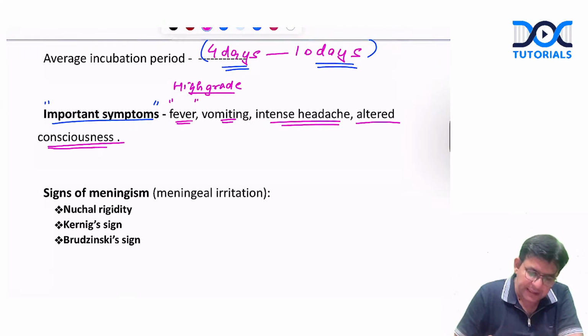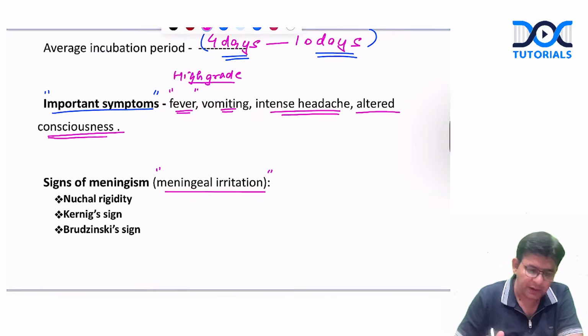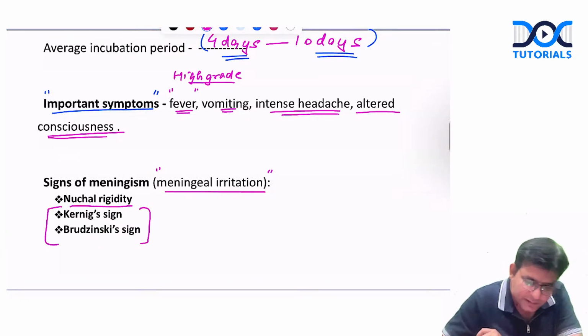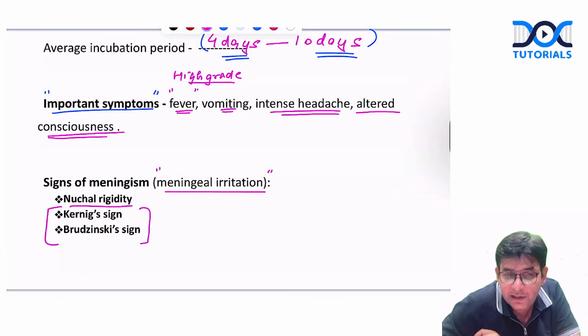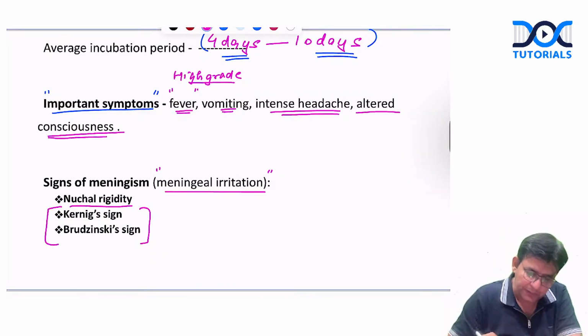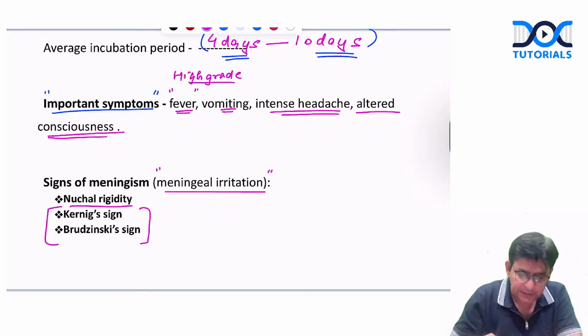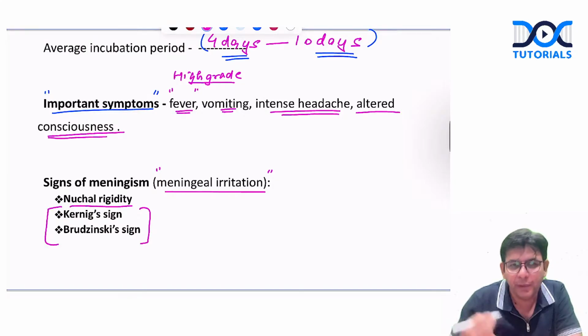Now, basically, in meningitis, what happens, guys? Everybody knows meningeal irritation happens, and this meningeal irritation we have in the form of nuchal rigidity and two important signs, which will definitely be asked in your medicine exam, and we can also ask you in the second year: what are the meningeal irritation signs which you know? One of them is nuchal rigidity, difficulty in flexion of the neck. Then Kernig sign and Brudzinski sign.